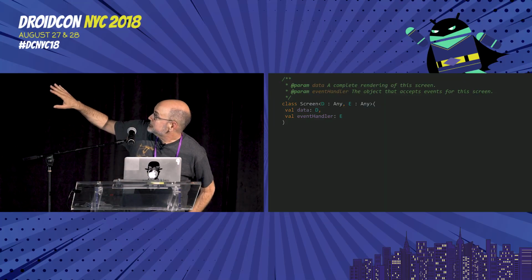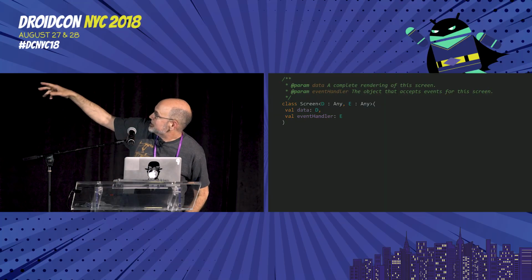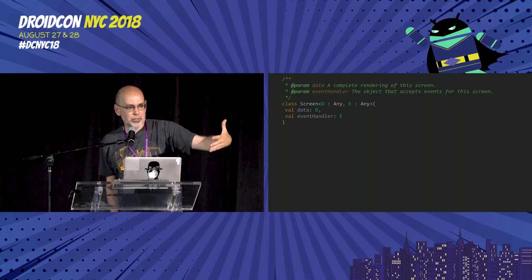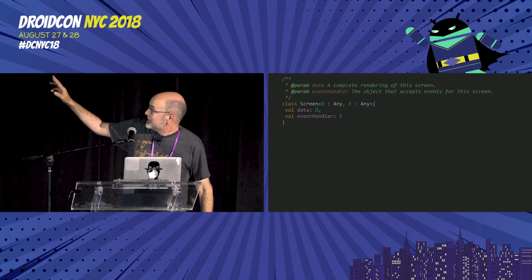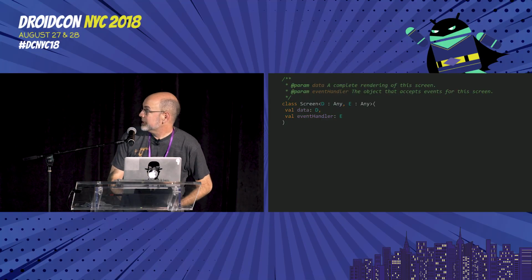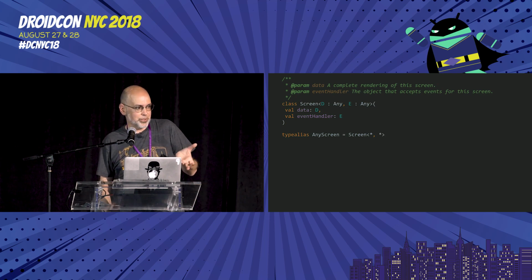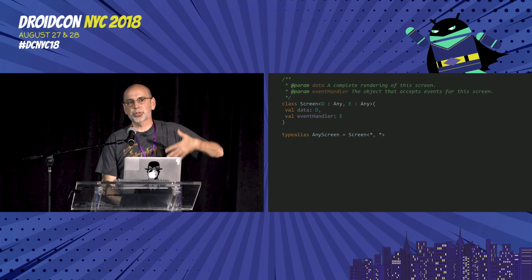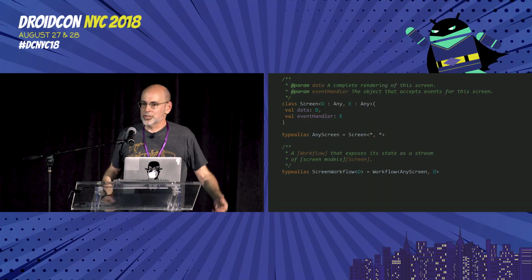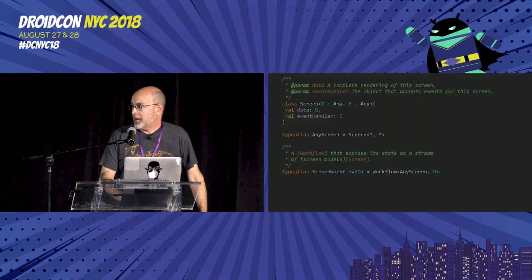So anyway, what we have in our kind of nearly platonic ideal for a screen model is a tuple. A screen is a tuple. There's the D type, which is the data that I'm going to use to actually render the view that's on my screen there. And there's the E type, the event handler that defines the specific types of events that I'm allowed to take back from this screen. Okay, I have a couple of handy type aliases, and any screen is a Screen<*, *>. So this is for things that can emit just arbitrary screens, and the container gets to decide how to render them. And I've got the screen workflow, which is a workflow that emits any screen. This is how we view model. This is how it happens.